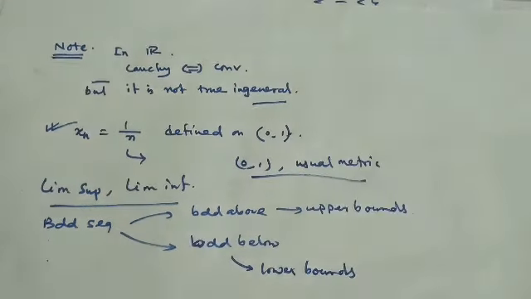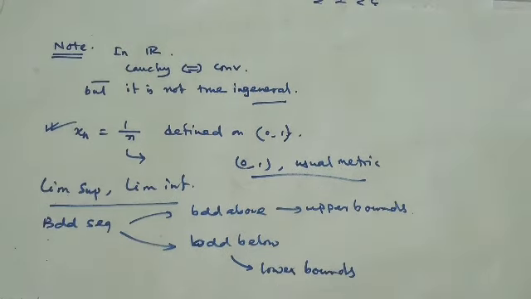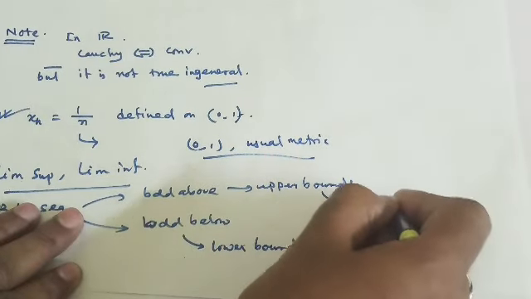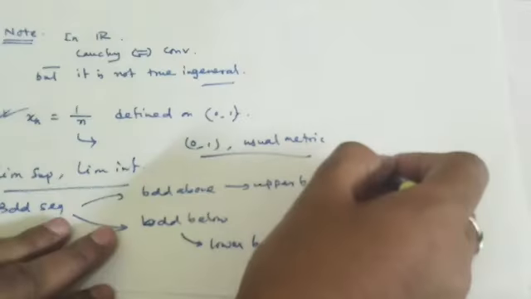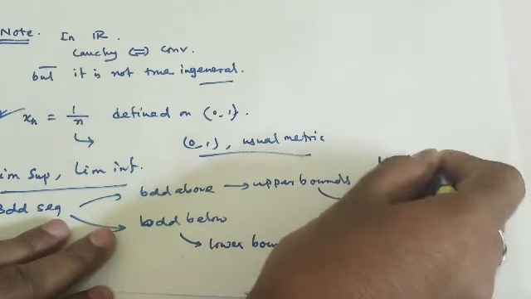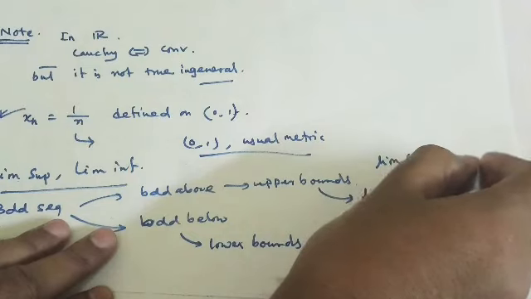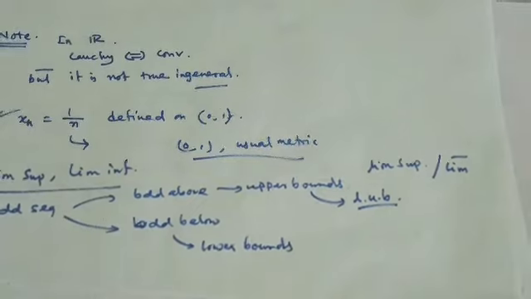The numbers which are greater than any upper bound are also upper bounds, and the numbers which are lesser than a lower bound are also lower bounds of that particular sequence. So whenever we have the least upper bound, that is LUB, we call it lim sup, or in another notation lim with a bar.